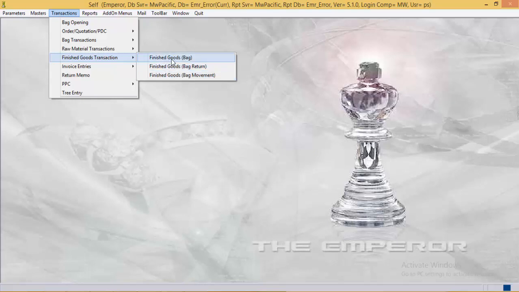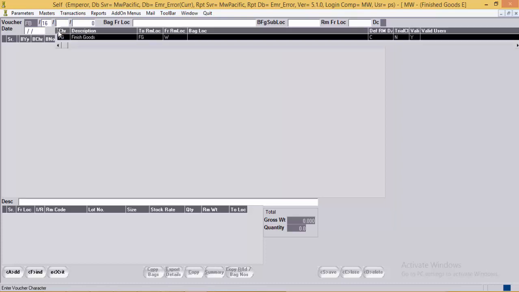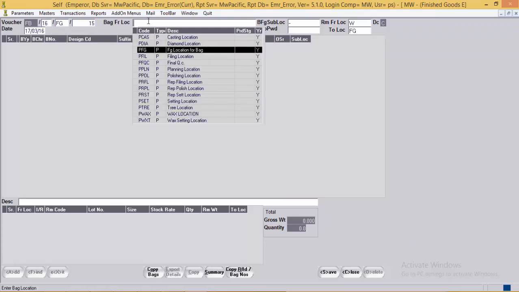First we will see the finished goods transaction. This is the finished goods entry, where after the production is completed on the design, the respective bags are transferred to the finished goods location. First we will add a voucher over here. The bag from location is the process location from where the bags are to be moved to the finished goods entry.